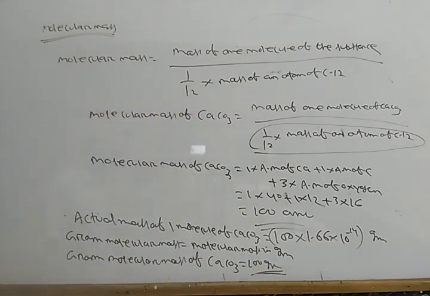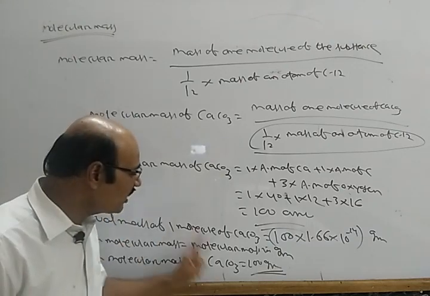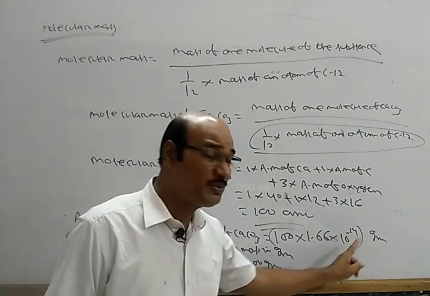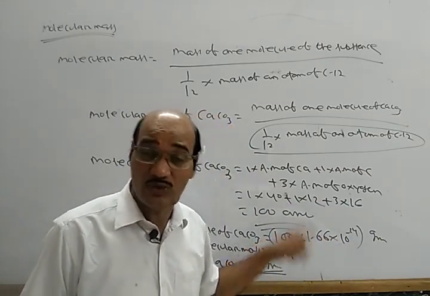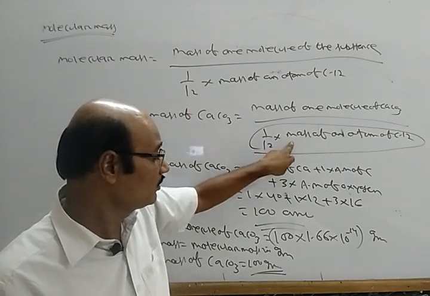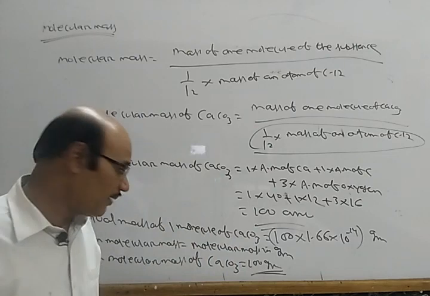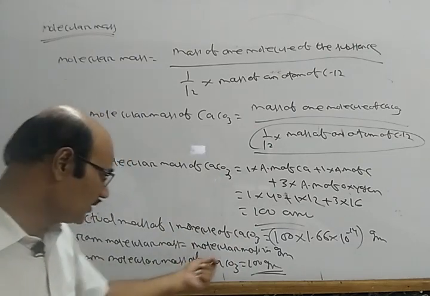The actual mass of one molecule of calcium carbonate is 100 into 1.66 into 10 power minus 24 gram, because we have compared the mass of one molecule with the standard. Now, when I am taking 100 gram, the mass is 100 gram.